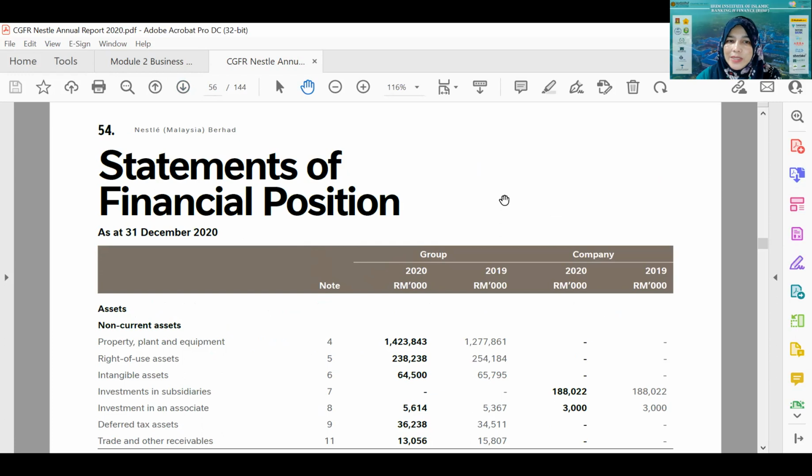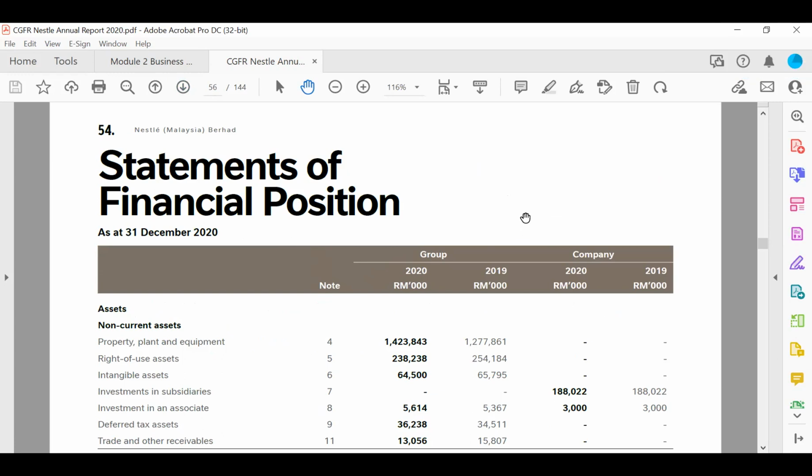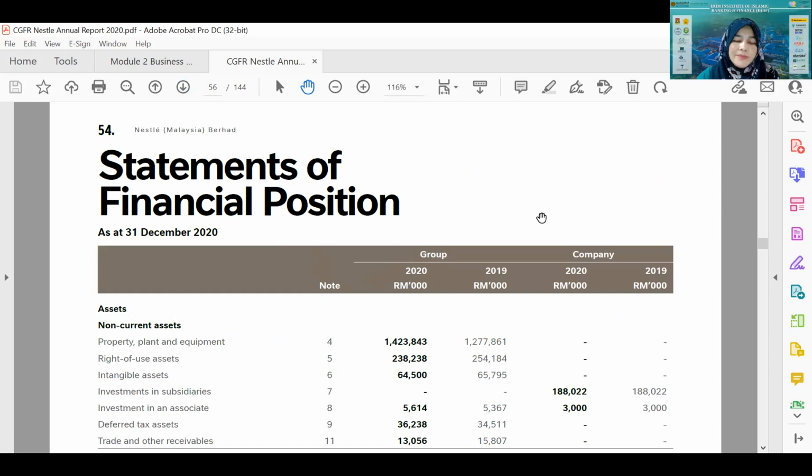Anybody remember what I mentioned last week? Why is it, yeah, say again, Mahmud. Why is it known as a balance sheet? Or Munira, do you remember?